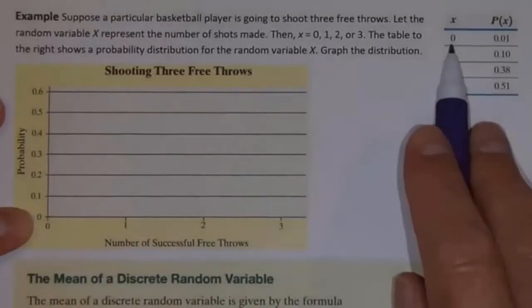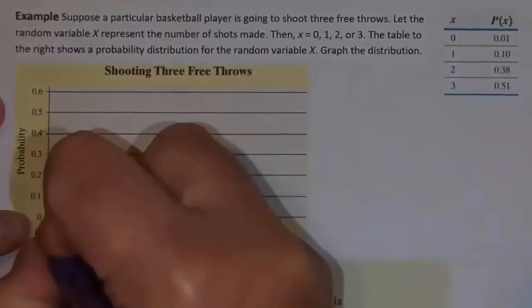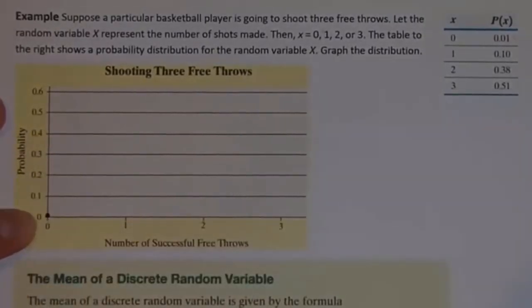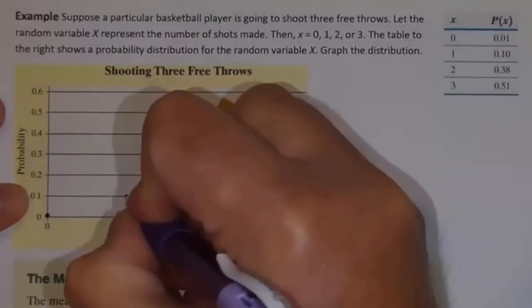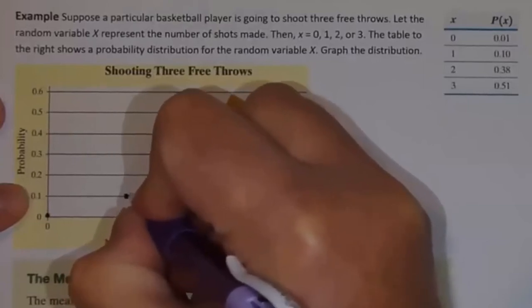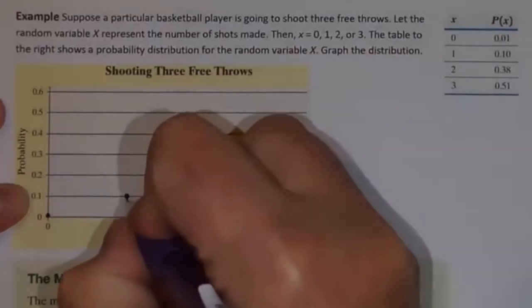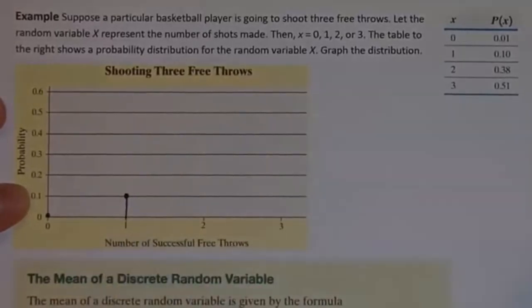So the probability of making 0 shots is 0.01. Now 0.01 would be really just barely above 0 right there. So I'm just going to put a point right there, right above 0, and that's representing the probability of making 0 of the shots. The probability of making 1 is 0.10. That's right here. So I put that point right above the 1, and I'm just going to connect that with a line, representing the probability of making 1 shot.